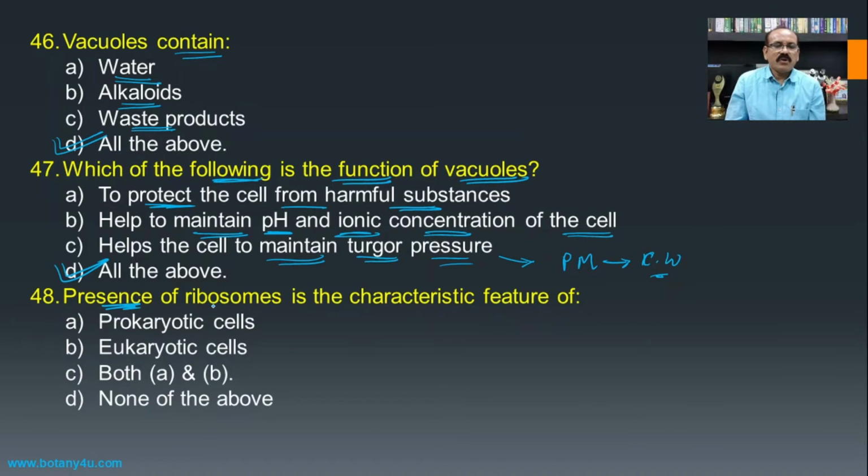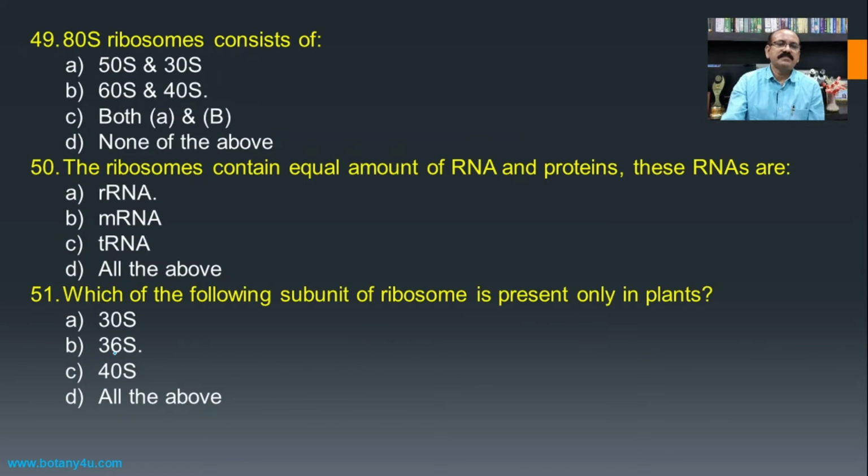Then, presence of ribosomes is the characteristic feature of. If we see the presence of the ribosome, ribosomes are the sites of protein synthesis, and every organism is responsible to carry out the process of protein synthesis. And hence the prokaryotic cell as well as the eukaryotic cell both contain the ribosomes, and hence both A and B becomes the answer for this question.